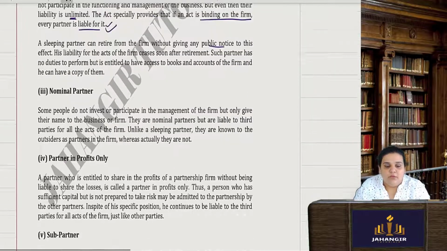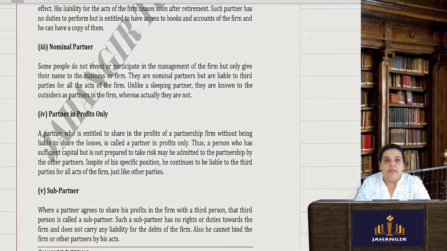Then the nominal partner, who provides his name. They do not invest, they do not participate in any management activities, but they just give their name to the business or the firm. Why? Because people will come because of their name. Because of their name, people will be doing business with this particular firm.